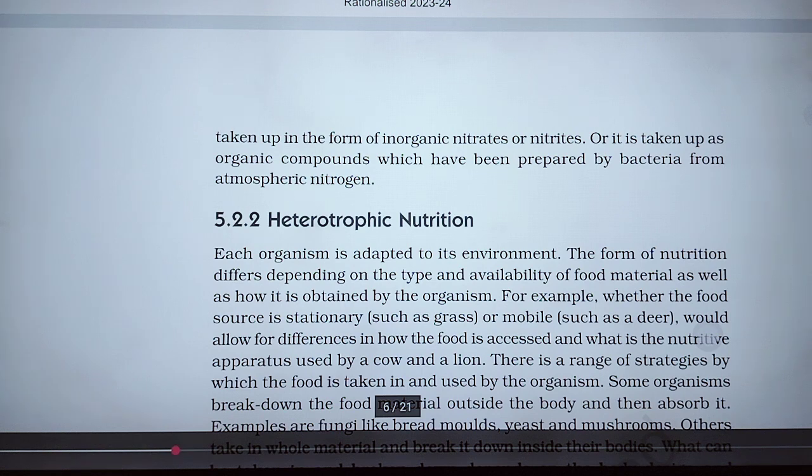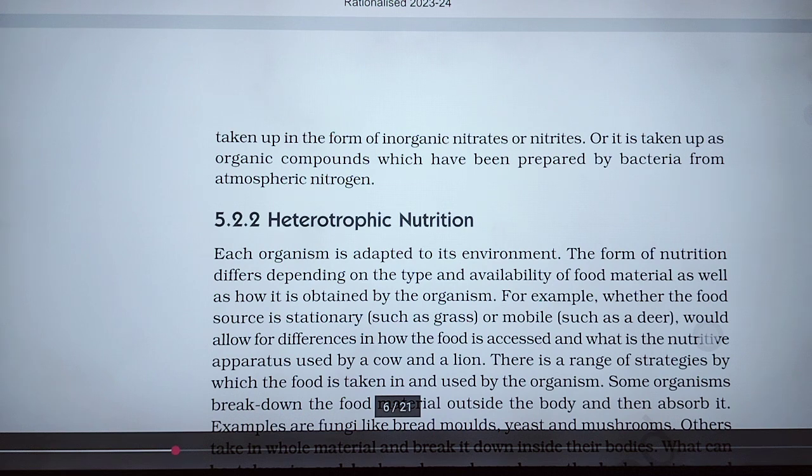The form of nutrition differs depending on the type and availability of food material and how it is obtained by the organism. For example, whether the food source is stationary such as grass or mobile such as deer.